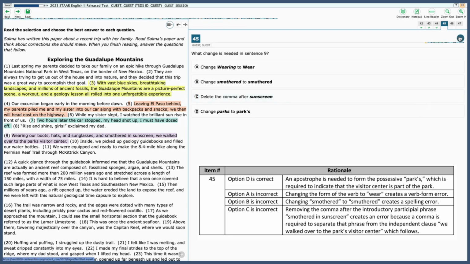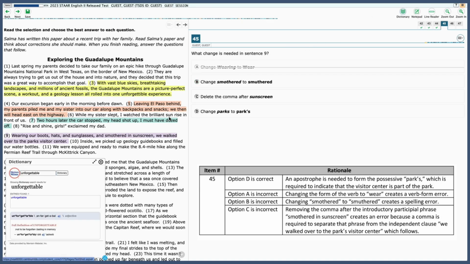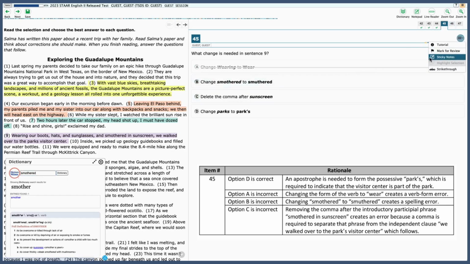We want to keep it wearing. So let's cross that off. B, change smothered to smothered with a U. So here we can just pull up our nifty dictionary and see if smothered is actually wrong. Nope, it is correct. We don't want to change it to the U, so let's cross that one off.